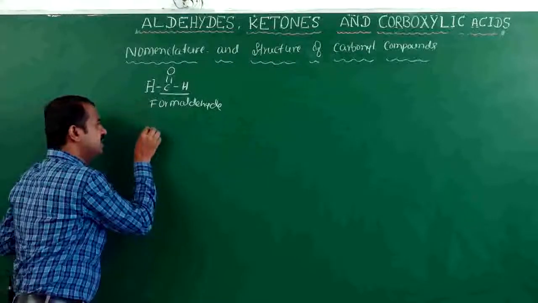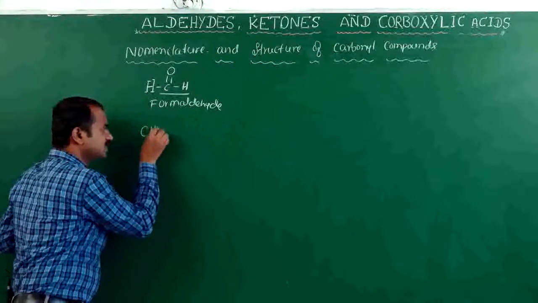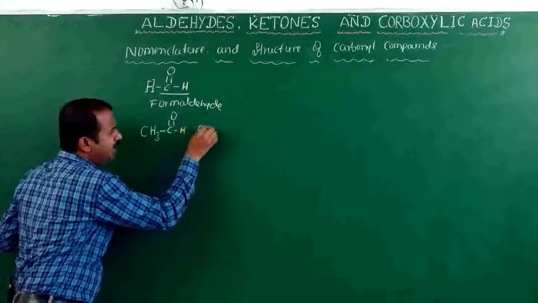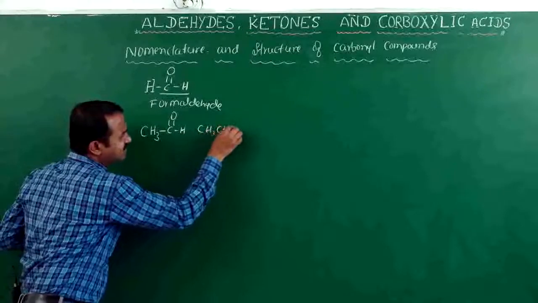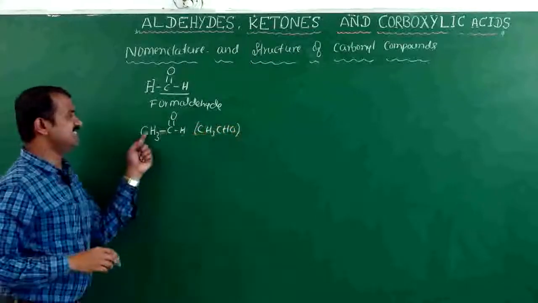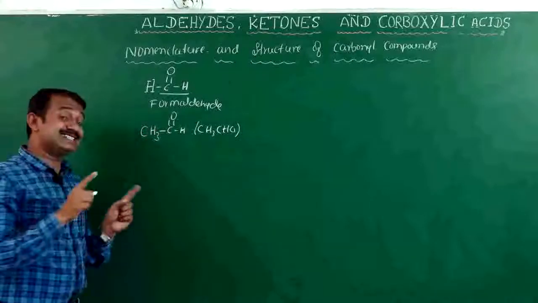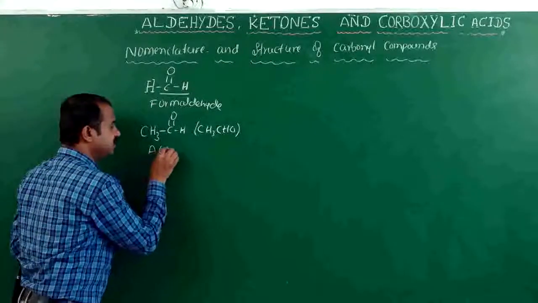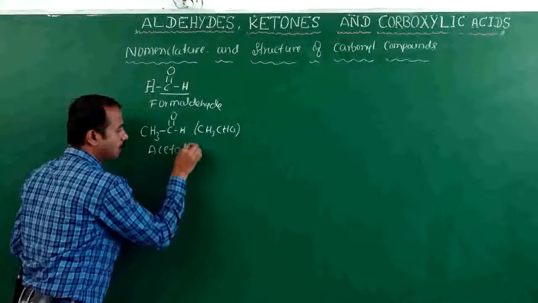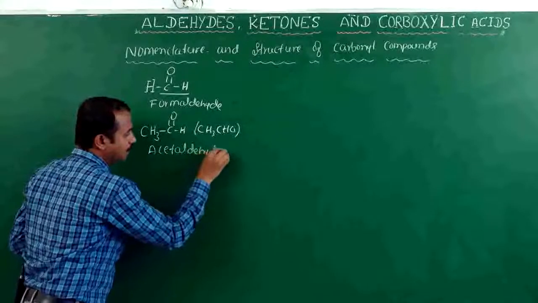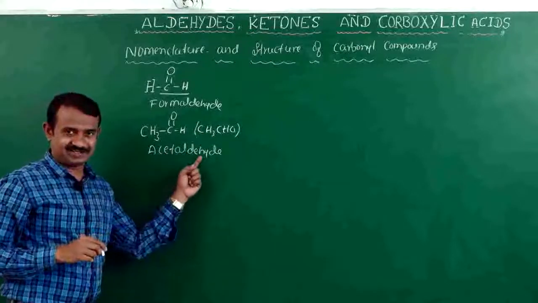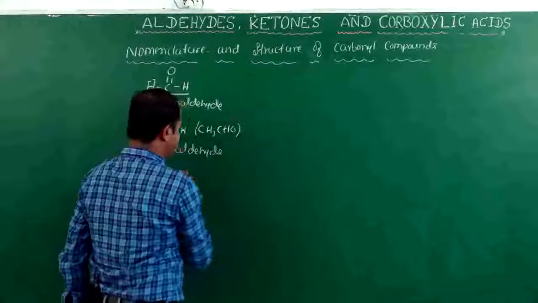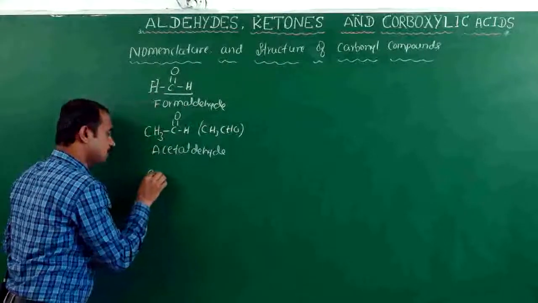Here suppose I take CH3CHO. CH3COOH is acetic acid, so here it is acetaldehyde.